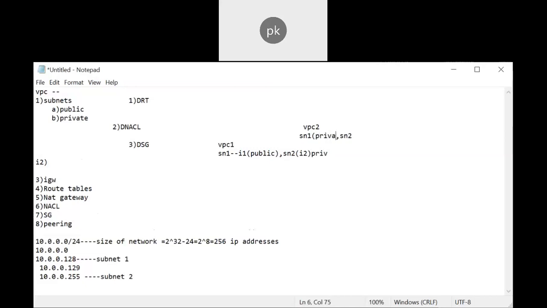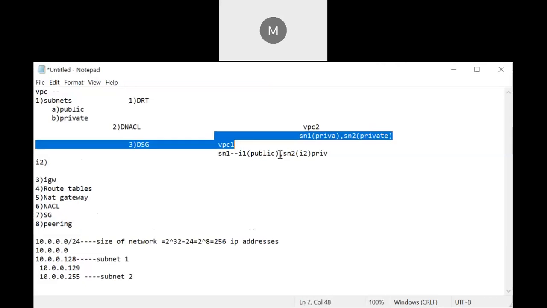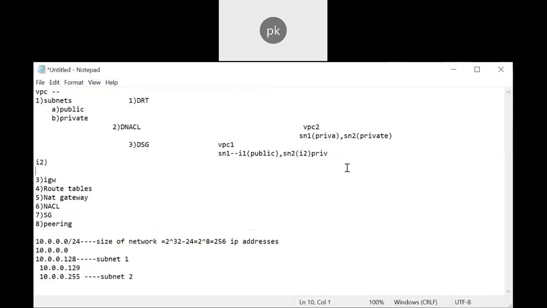This one is private, and this one is also private. So, will I be able to access this I1 machine with the I1 machine of VPC 2? Is it possible? Because this one is a different network and this one is a different network.